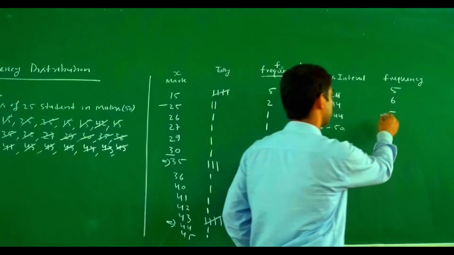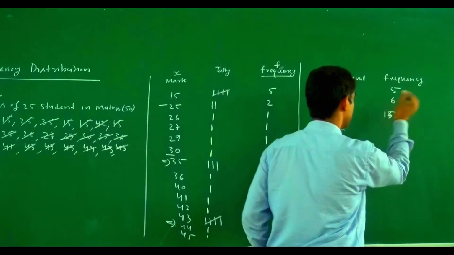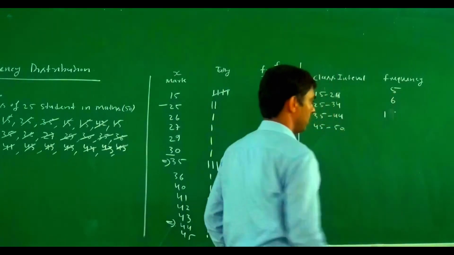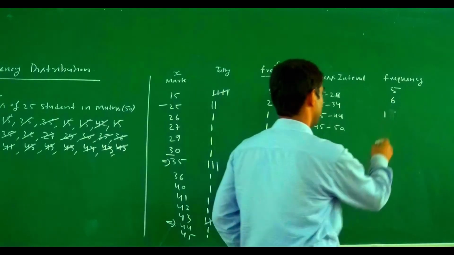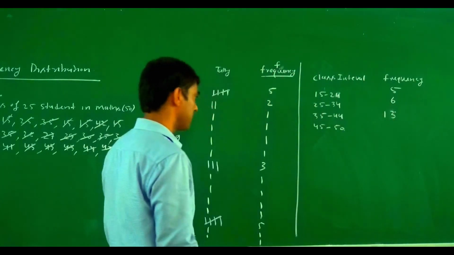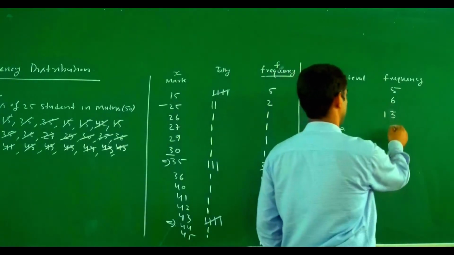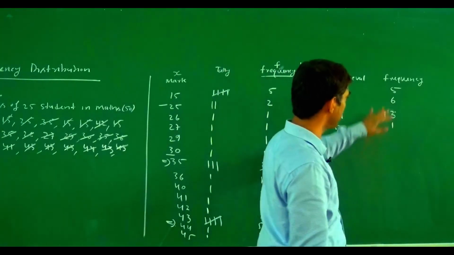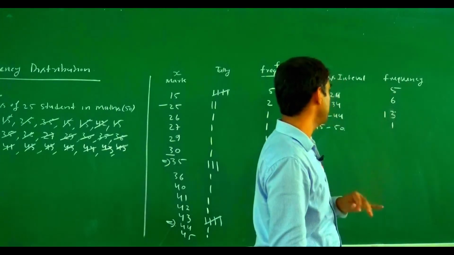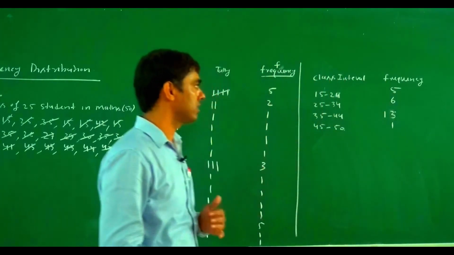So here this one is not a 5, this one is a 30. So here this one is a 30. 13. And 45 to 50, there is one student. So if we find the sum of this one, 6 plus 5, 11 plus 30, 24 plus 1, 25.